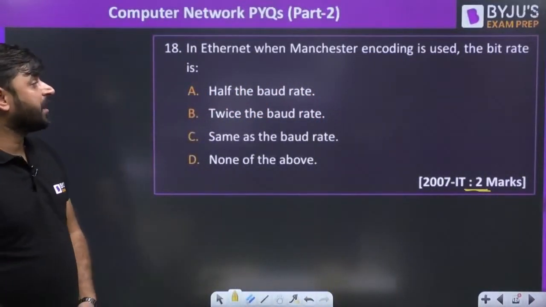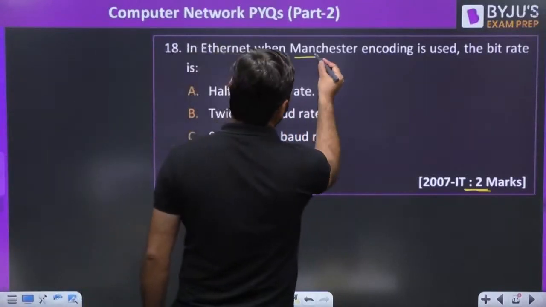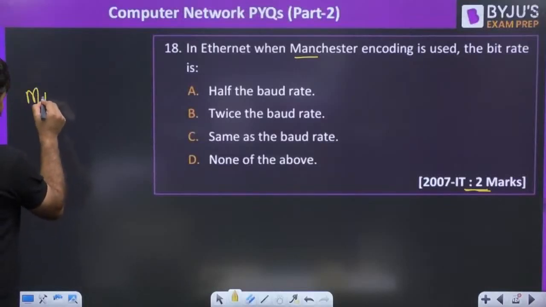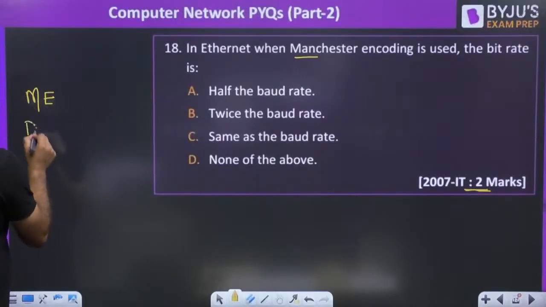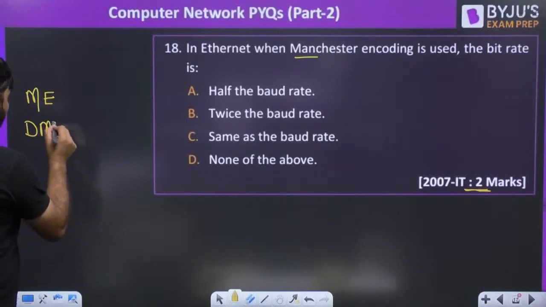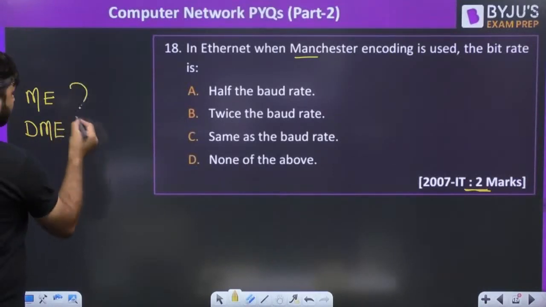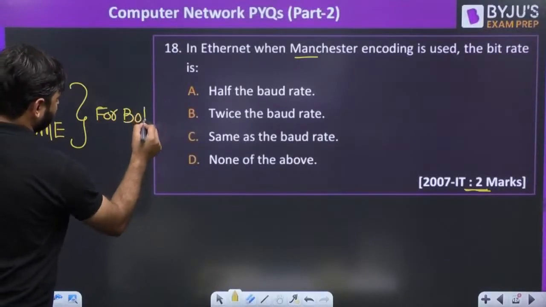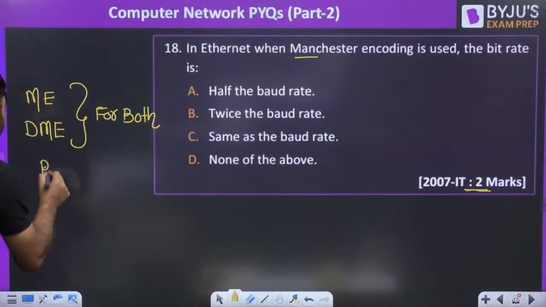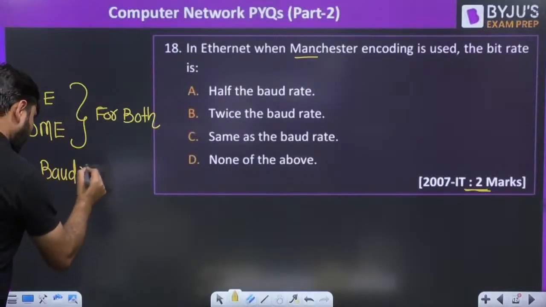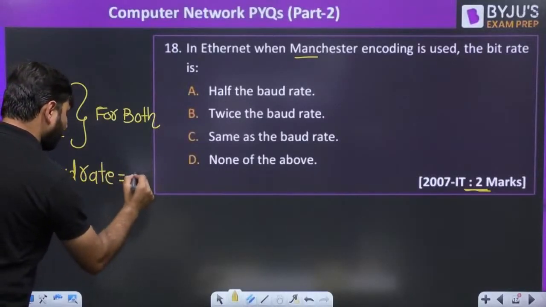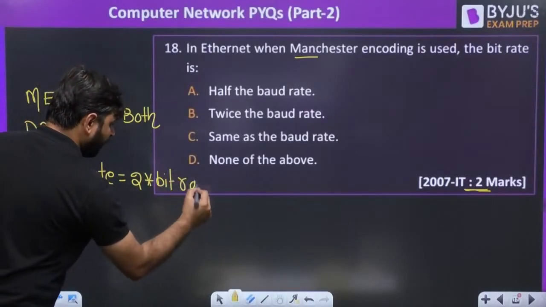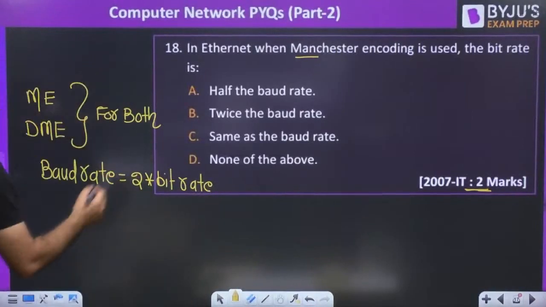Ethernet, Manchester encoding. We have 2 types of encoding in our GATE syllabus. One is Manchester encoding and next is differential Manchester encoding. And for both, baud rate equals 2 into the bit rate. Always remember this for these encodings. So baud rate is 2 into the bit rate.